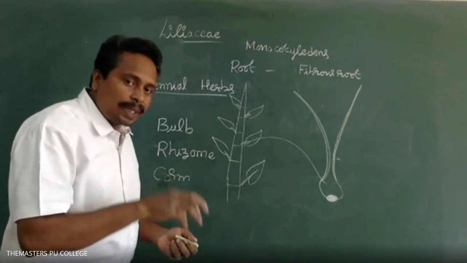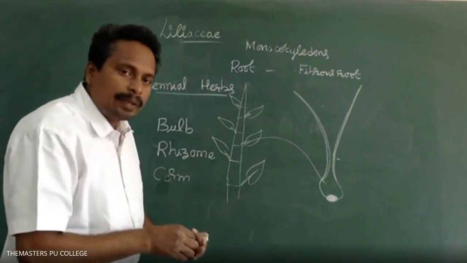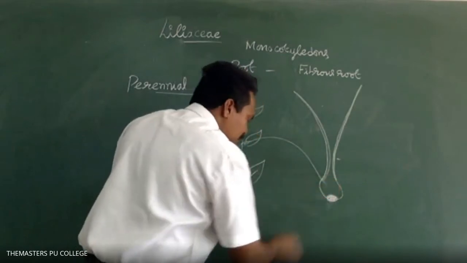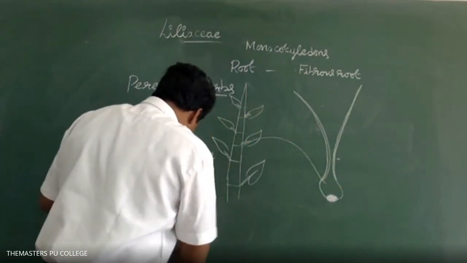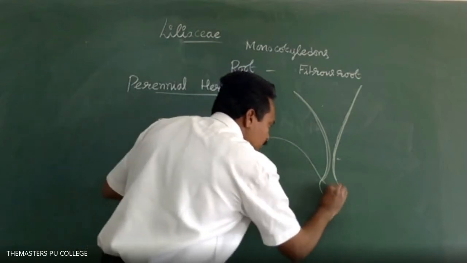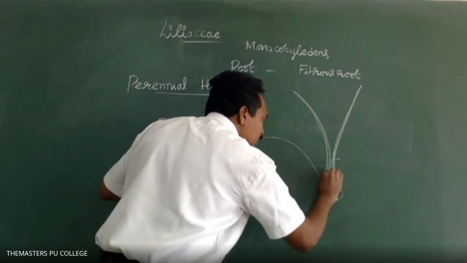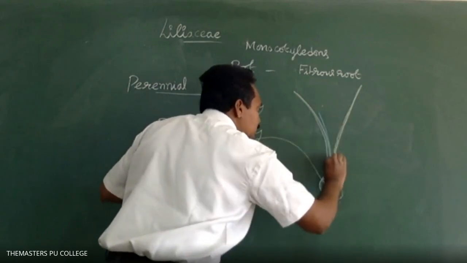The leaf bases are involved in the storage of the food materials.